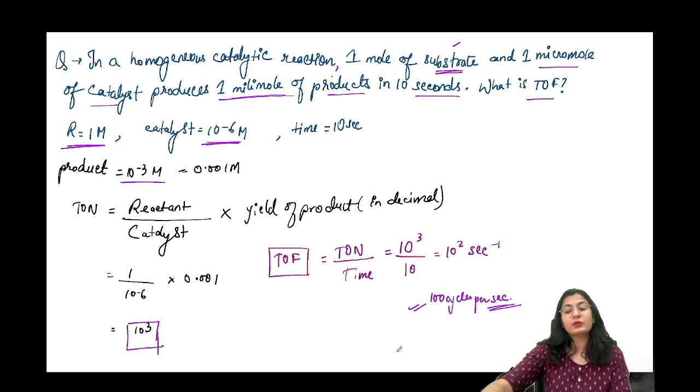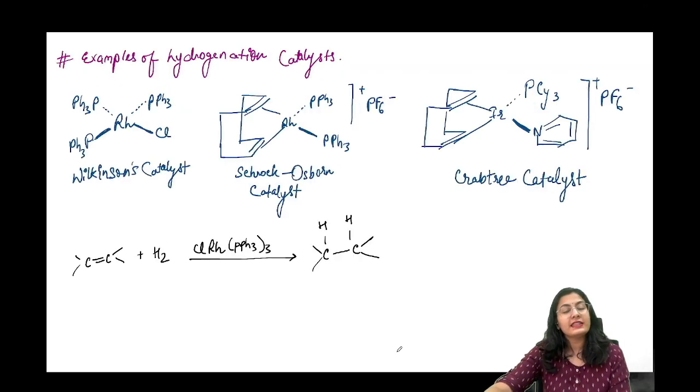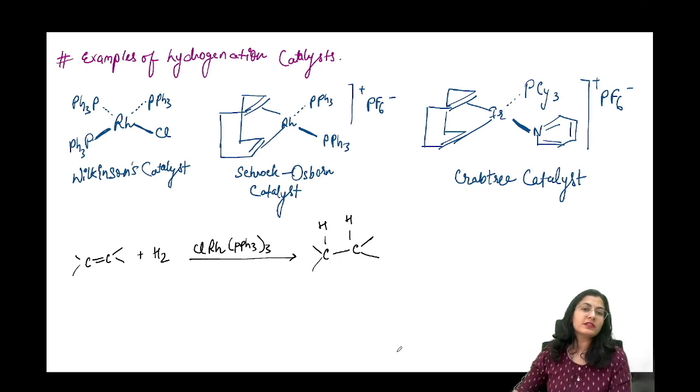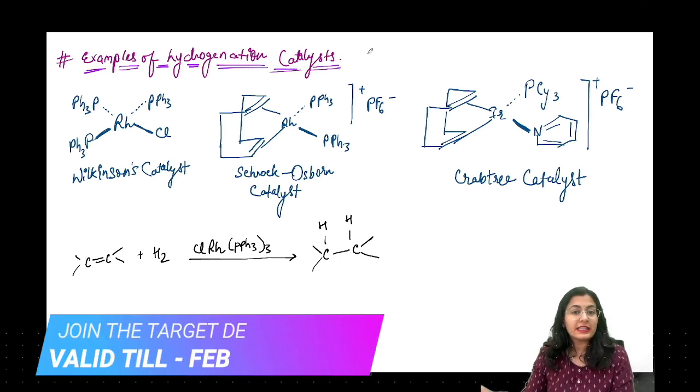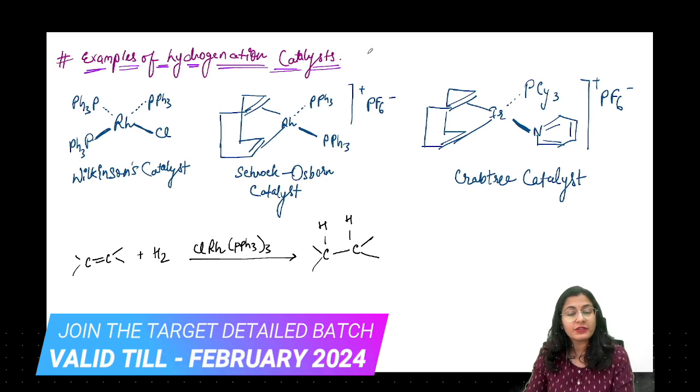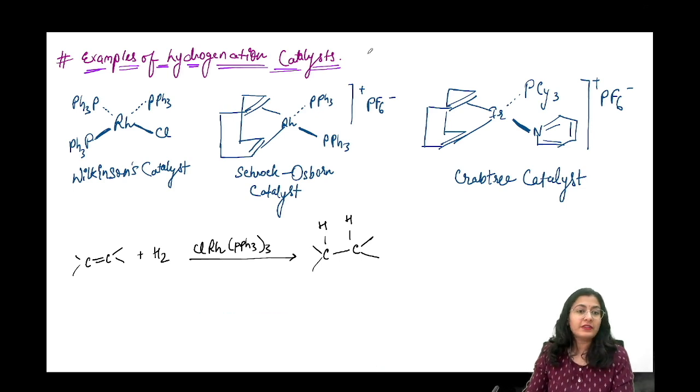Okay, let's move ahead, guys. And these kinds of questions have been asked in your exam. So we move onwards and now talk about examples of hydrogenation catalysts. We have to see many different types of catalysts. We are only covering the catalysts which are very popular, which are in your books and which are also asked in the exam. So we are covering all these catalysts.